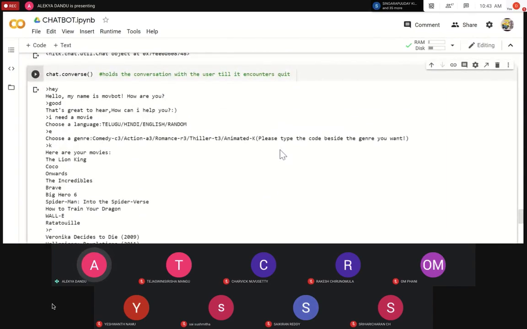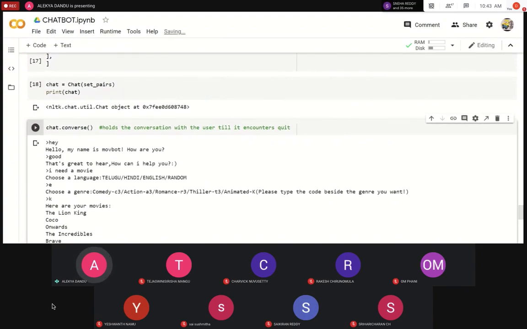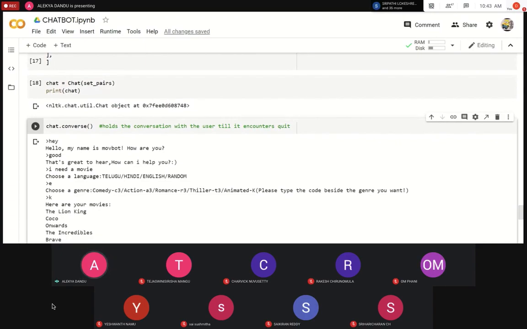So this is our application. It has a lot of potential and we can actually work with it. But this is what we could create with the knowledge that we have, and knowledge in Python, as well as the time that we had.